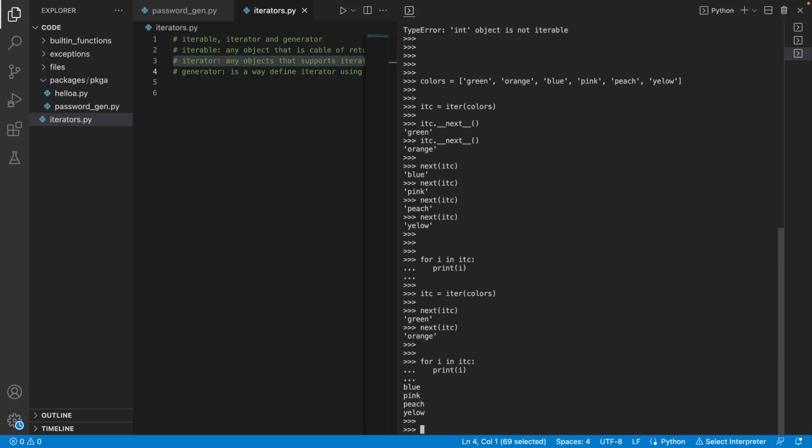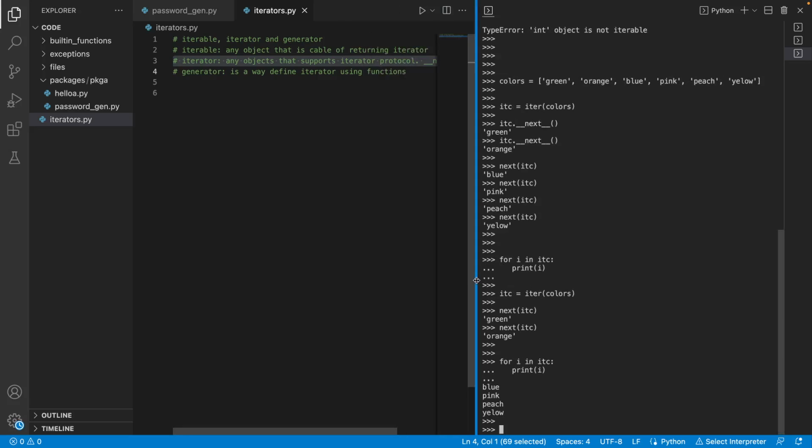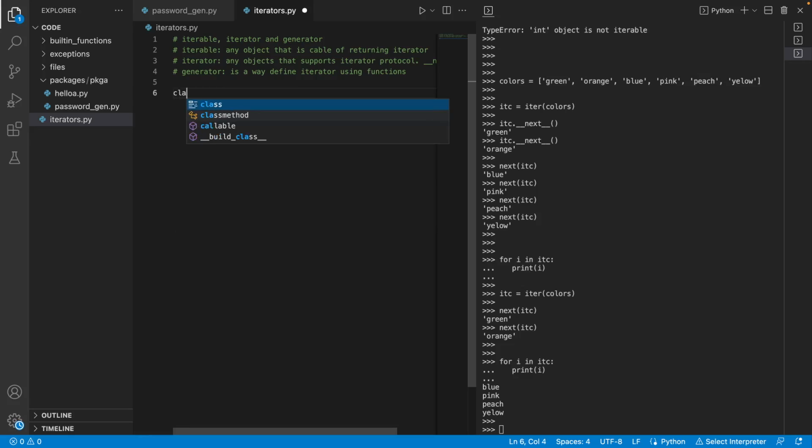Using classes. So how do you implement an iterator? We have seen here iterables and iterators. How do you actually implement this by using classes? Okay, a class, my iter.